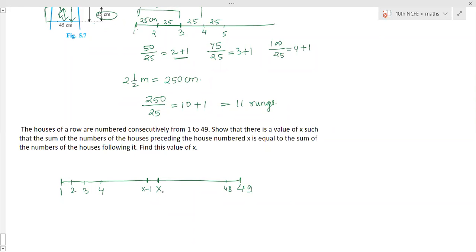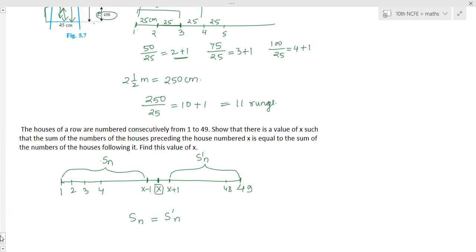x minus 1. And the next one is x plus 1. So what they are asking, this is a house number x such that the sum of the house numbers from 1 to x minus 1 and the sum of houses from x plus 1 till 49 are equal. If you consider this Sn and this S dash n, then what they are trying to tell, Sn is equal to S dash n. Then we have to calculate this x value.